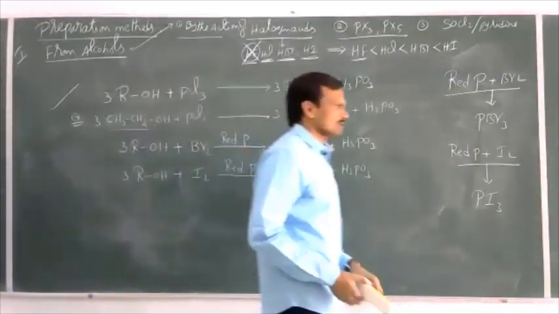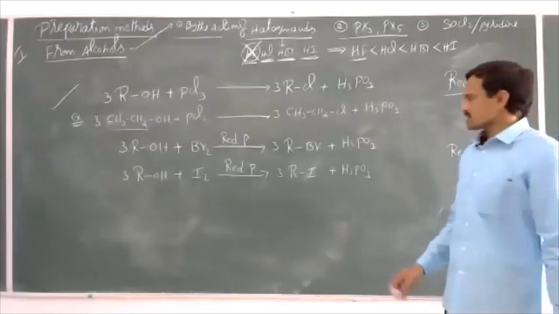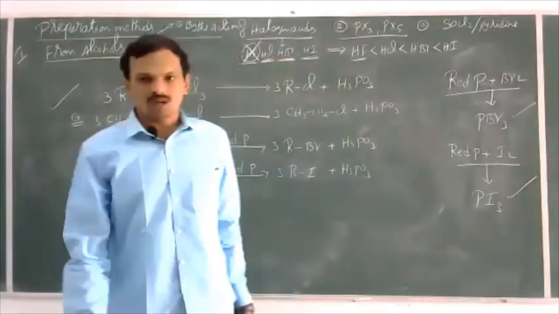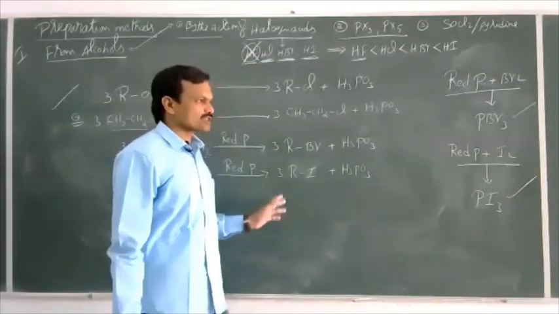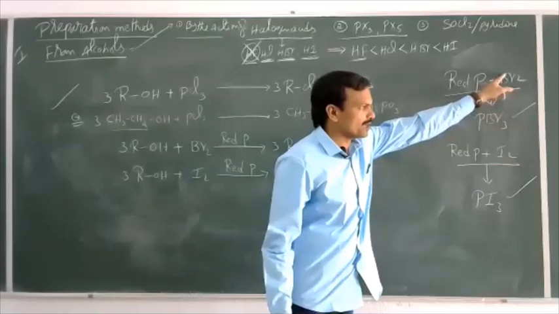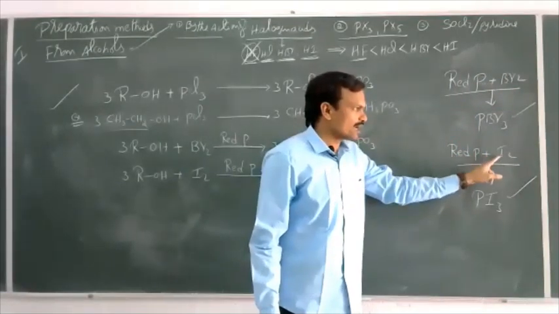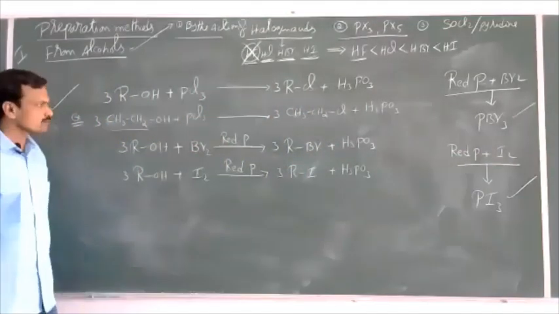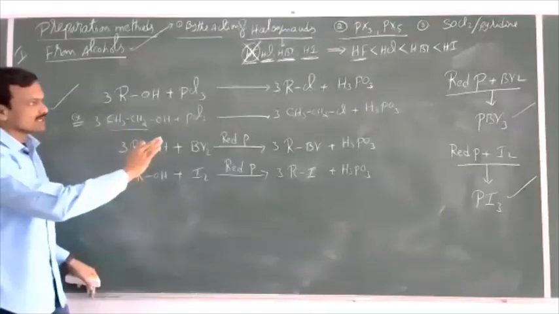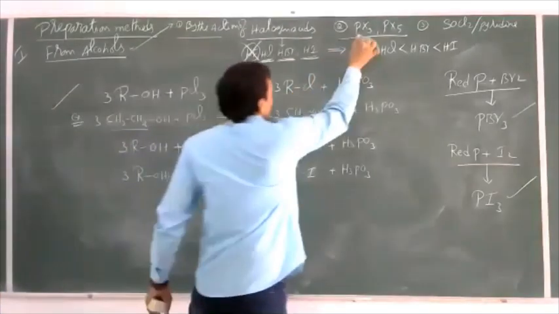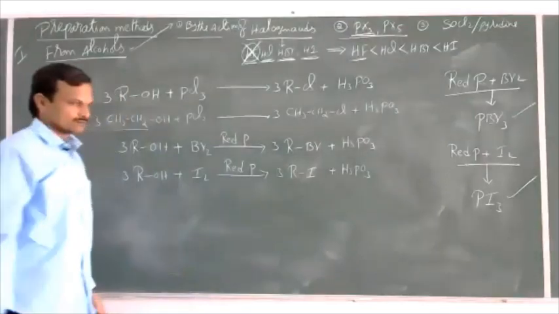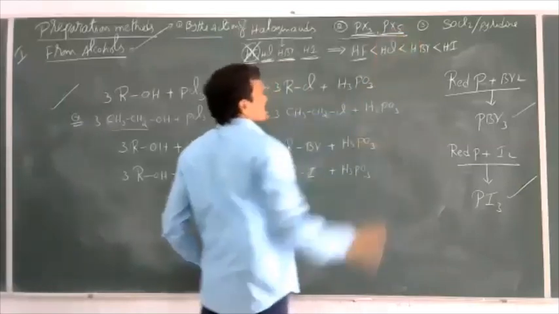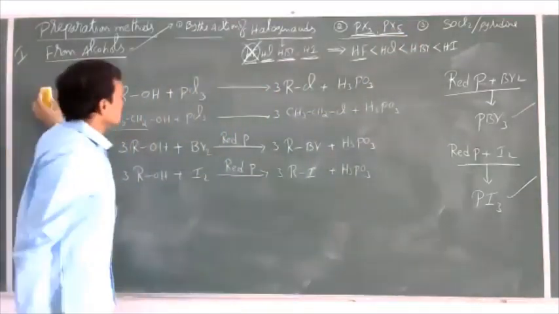Phosphorus trichloride is stable, so directly we use phosphorus trichloride, whereas PBr3 and PI3 are less stable. So whenever PBr3 and PI3 are required, we produce them by the action of red phosphorus with bromine, or red phosphorus with iodine. We get PBr3 and PI3, and that will participate in the reaction. Now, what about phosphorus pentachloride, PX5? Let us see this now.